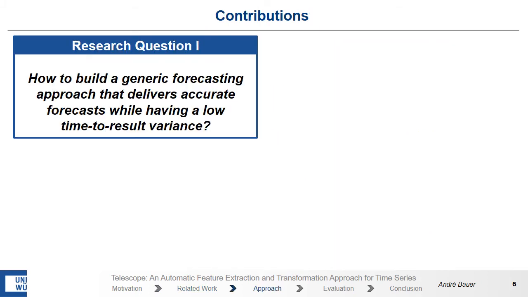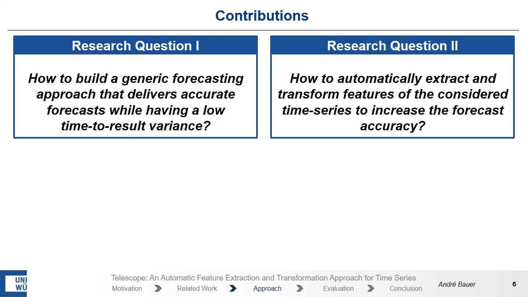In our paper we pose ourselves two research questions. The first one is how to build a generic forecasting approach that delivers accurate forecasts while having a low time to result variance. And the second one is how to automatically extract and transform features of a considered time series to increase the forecast accuracy.